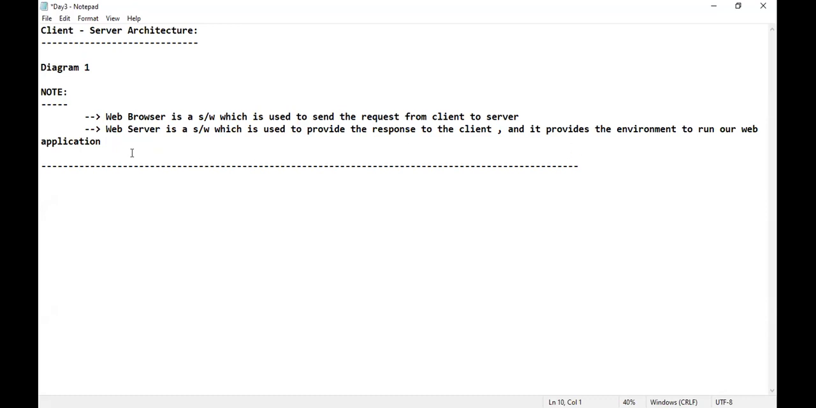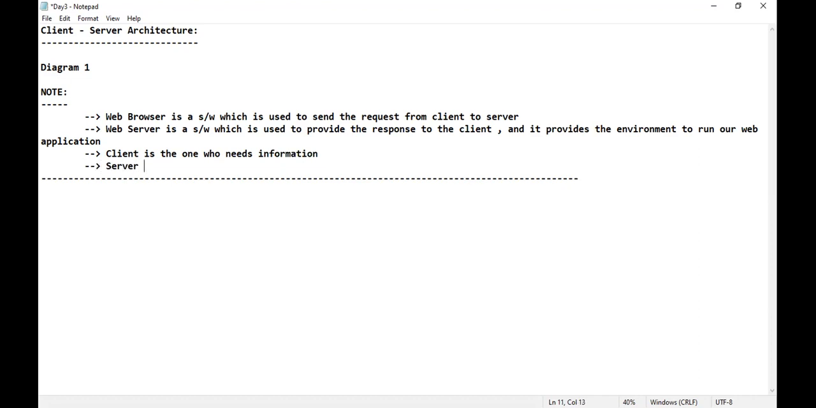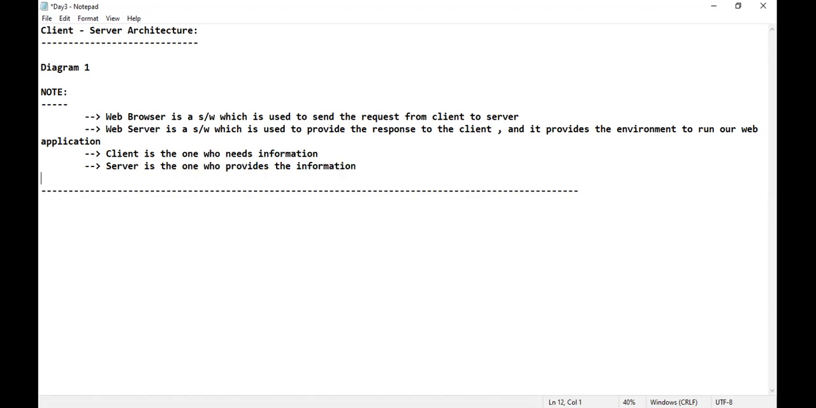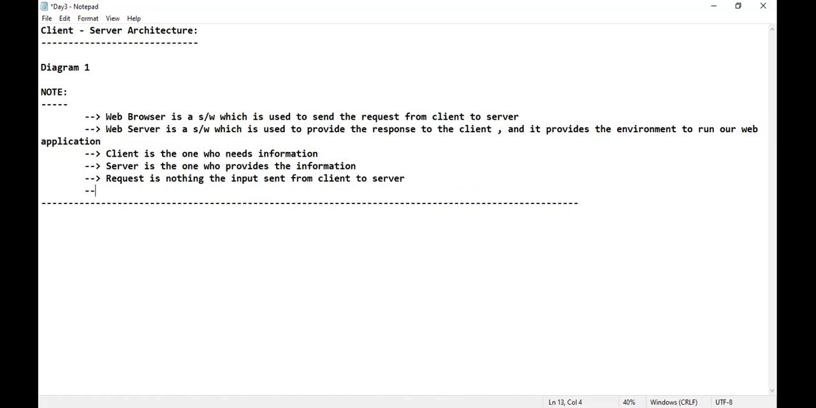Do you want me to write those note points? Yeah, if you want, I can just write it here. Client is the one who needs information. Next, server is the one who provides the information. Next, what is request? Request is nothing but the input sent from client to server. Yes or no?